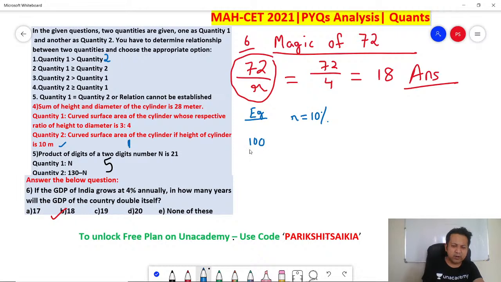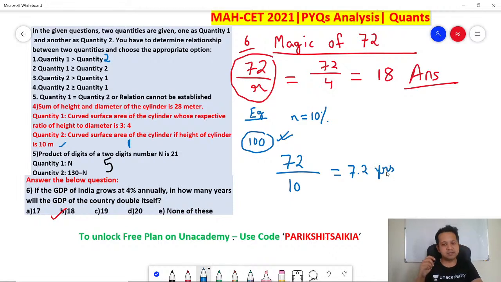It's very easy. You don't have to bother about 100 or whatever. It is always 72 divided by r. What is r? 10. So basically in approximately 7.2 years. Are you getting it? So money doubles itself at 72 by R. That is why this formula is called the magic of 72. Got it? Very easy thing. If you know it, you'll get your answer within seconds.